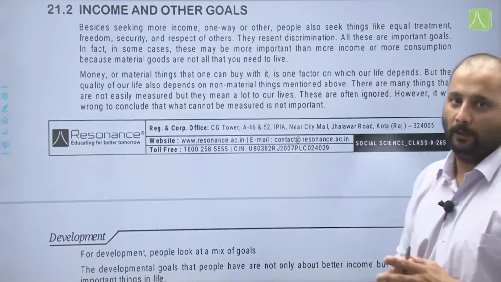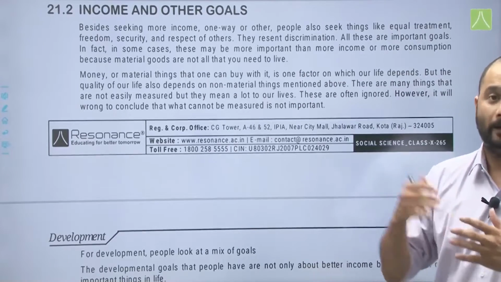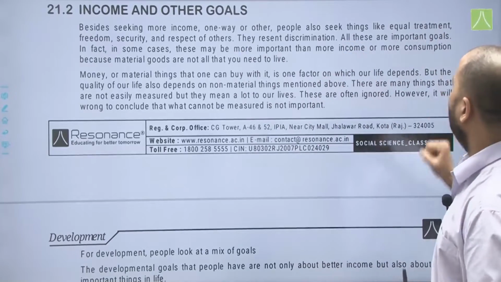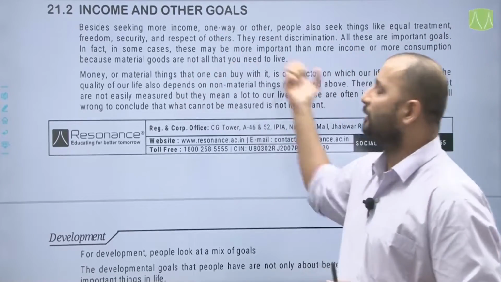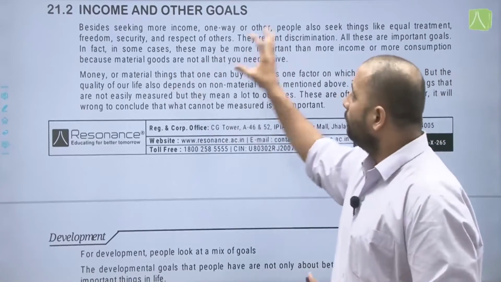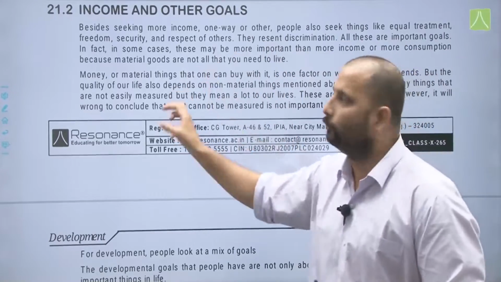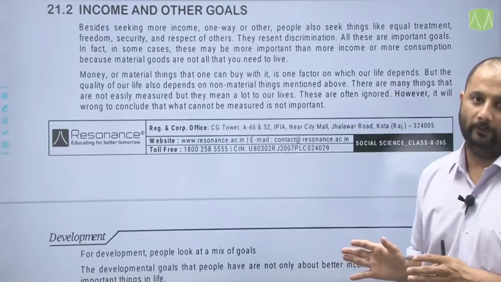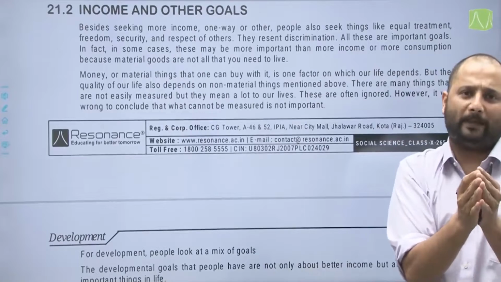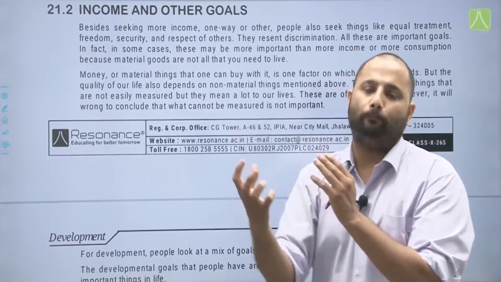They resent discrimination. That is, definitely you might be getting more income at the place you are working, but some other things also matter for human beings, like equal treatment, freedom, security and respect of others. All these are important goals. In fact, in some cases, these may be more important than more income or more consumption, because material goods are not all that you need to live. So they have explained that income is definitely an important aspect, but apart from income, for certain people some other aspects are equally important.